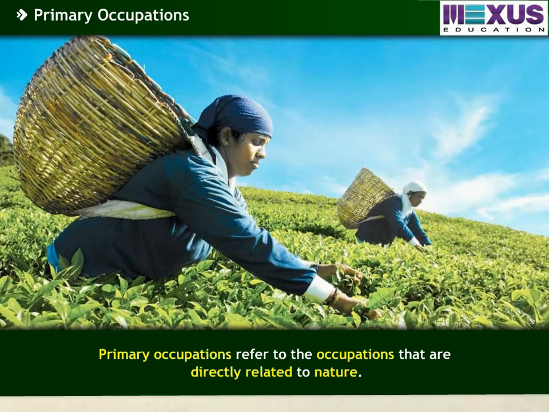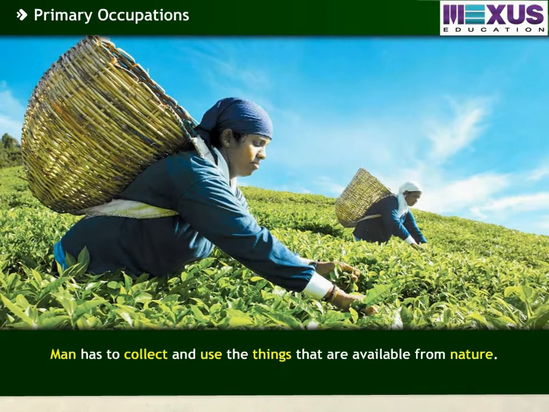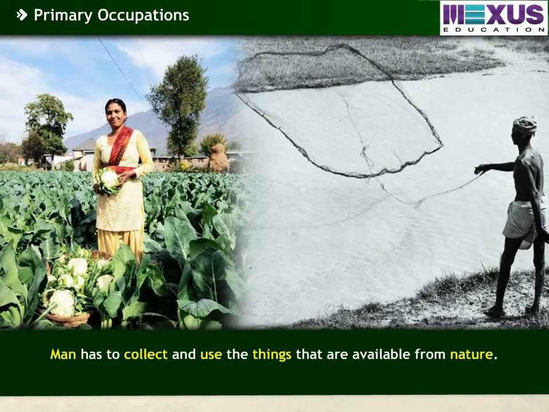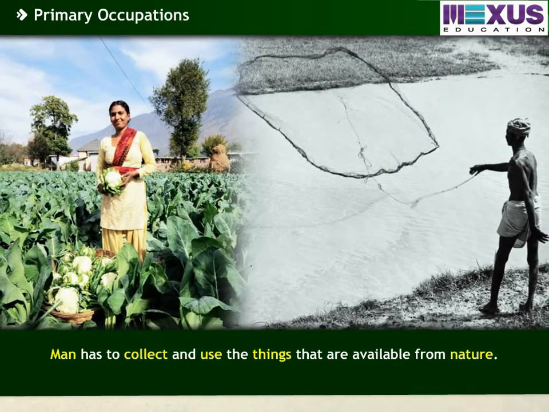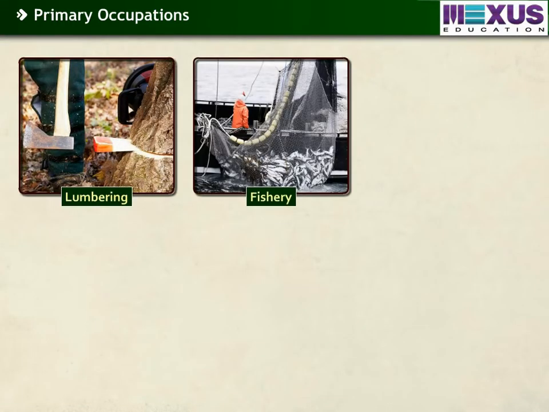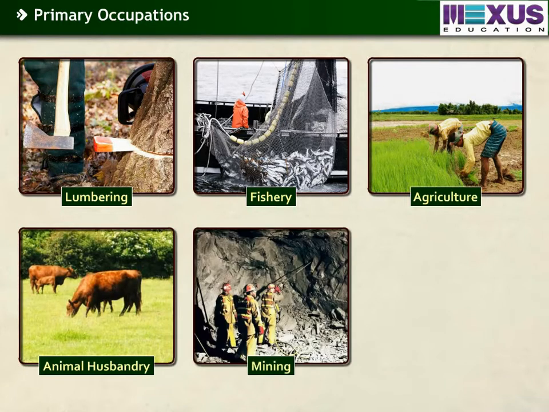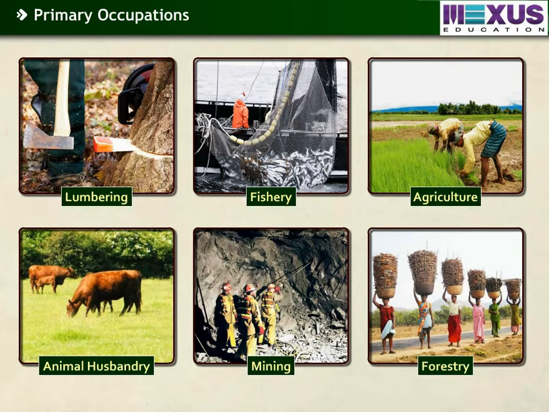Primary occupations refer to the occupations that are directly related to nature. Man has to collect and use the things that are available from nature. For example, lumbering, fishery, agriculture, animal husbandry, mining, forestry, etc.